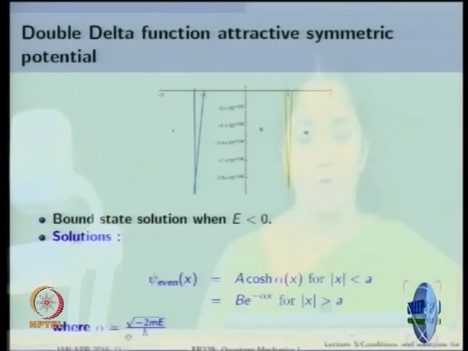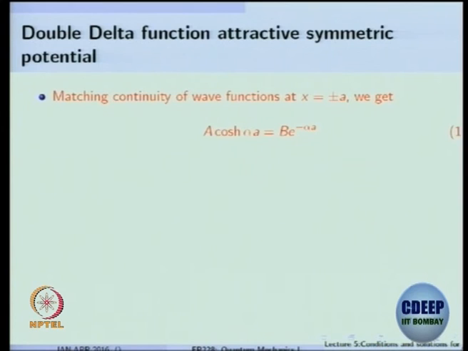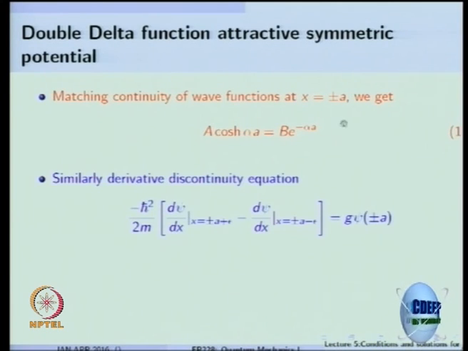Alpha, of course you all know, since E is negative, alpha is positive, and this is the definition of alpha. So what is the next thing? The wave function must be continuous at x equal to plus or minus a. Those are the two boundary points, and you can put in that condition. Now very easily we can do this at plus a or minus a. Okay, so I have taken one of the points.